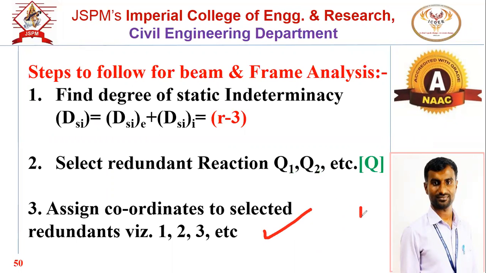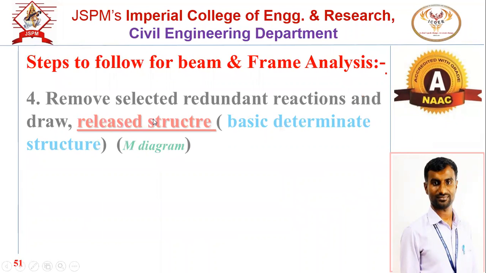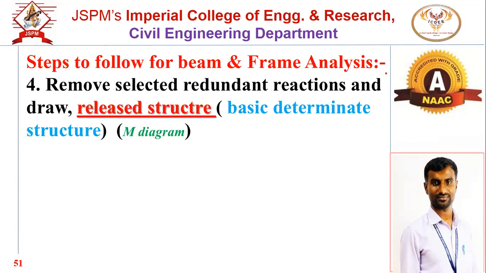So that's why we assign the coordinates 1 and 2. Okay. The next step, we have to remove these supports. What is next? We have to remove the redundant reaction to get the basic determinate structure. So once you have selected Q1 and Q2, suppose RB and RC you have selected, then remove those supports. If you remove those supports, then the structure will be a released structure. Why released structure? Because we have released the reaction at B and C.